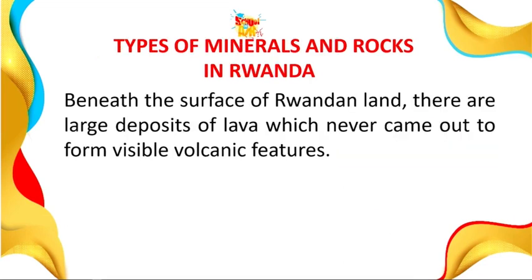These young volcanic rocks are beneath Rwanda, and they are large deposits of lava which never came out to form visible volcanic features. There is a name we give to this type of rock: they are volcanic rock, but they were unable to come out of the crust to form volcanic features. If you want to get this type of rock, you have to dig to find them.